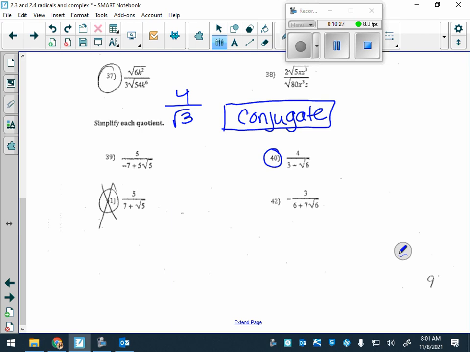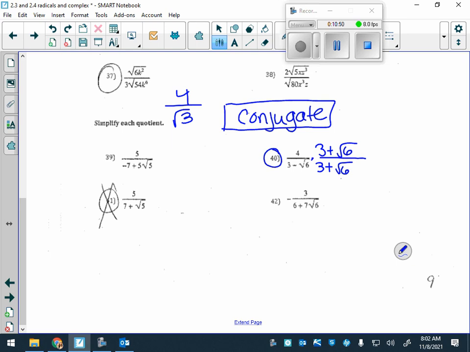The conjugate simply means the opposite middle sign. So we are multiplying top and bottom by 3 plus root 6. See the difference: instead of the subtraction sign, we now have a plus sign.